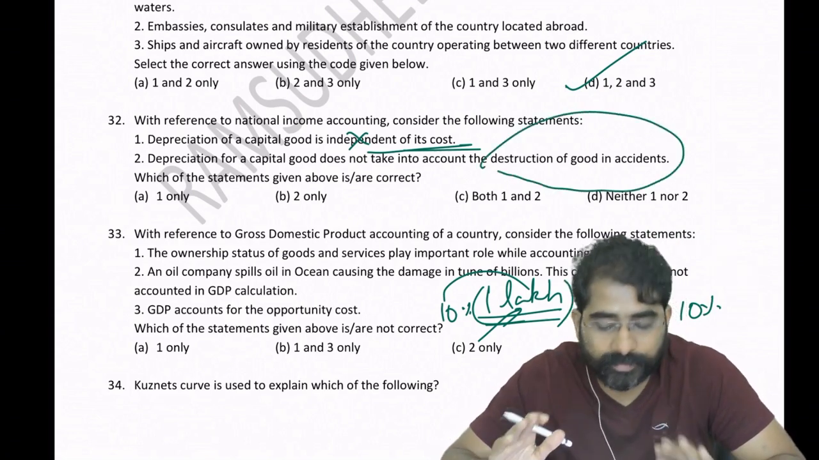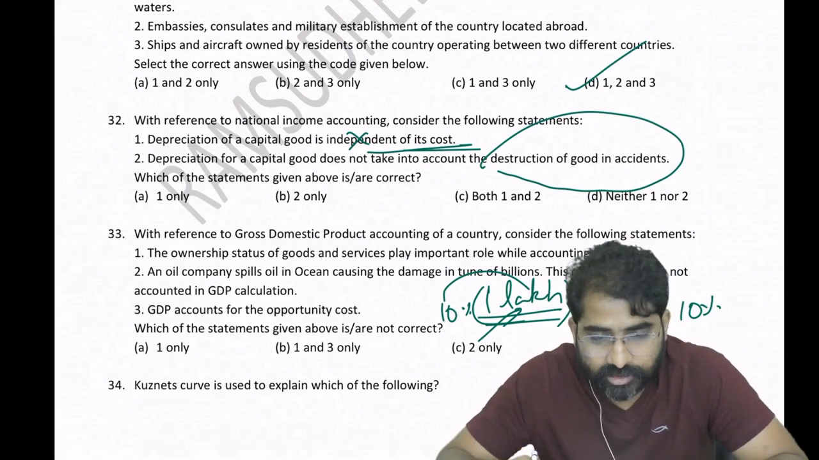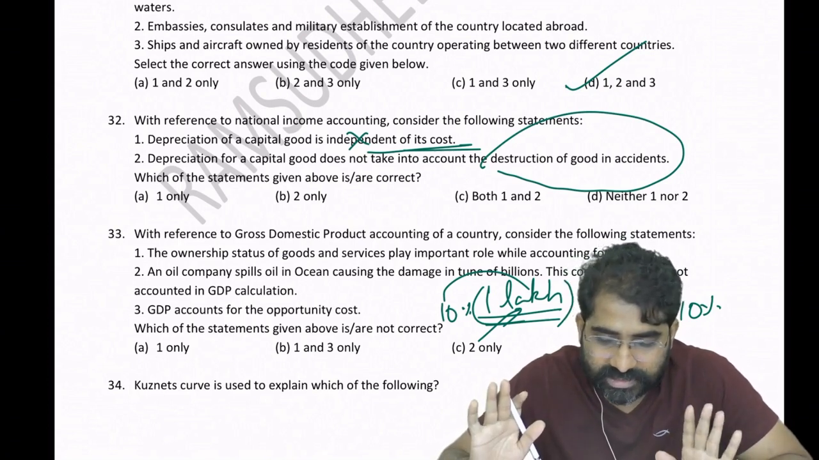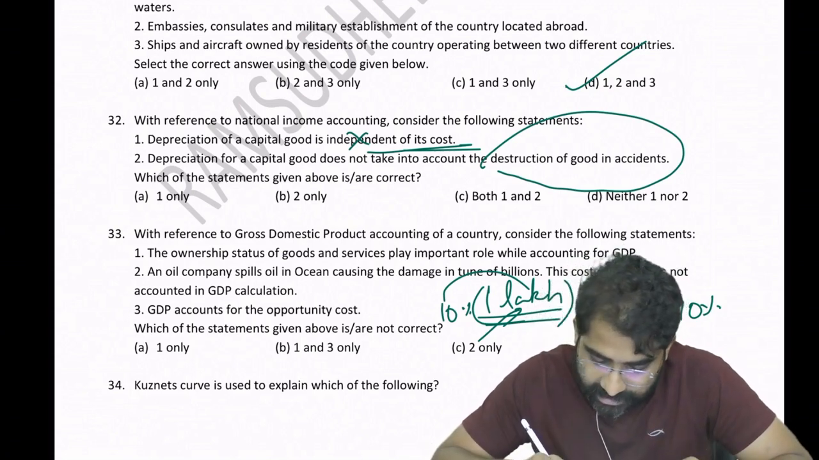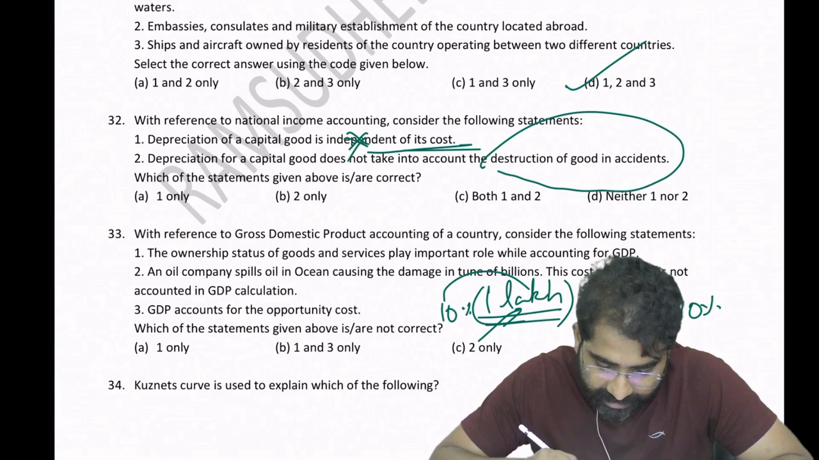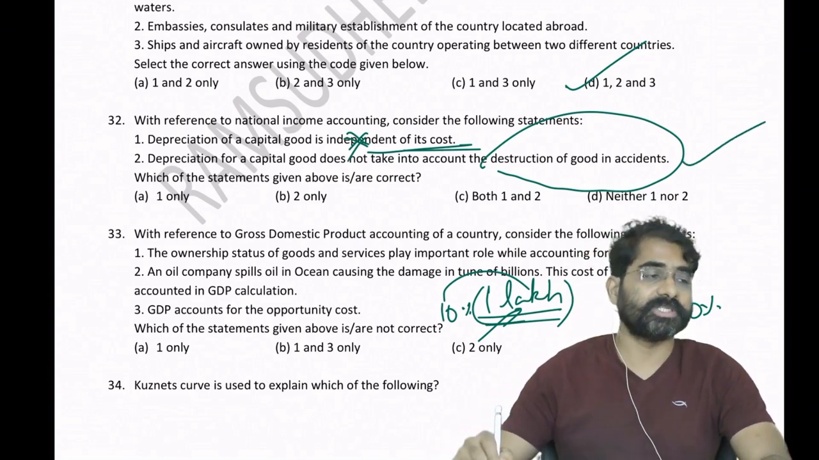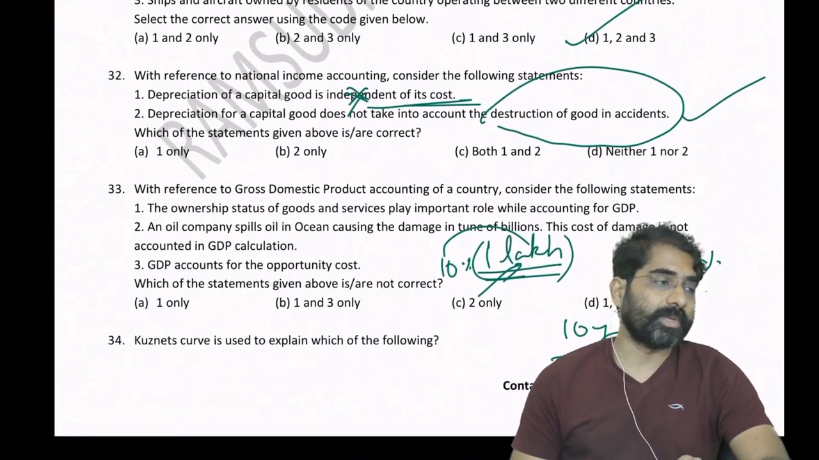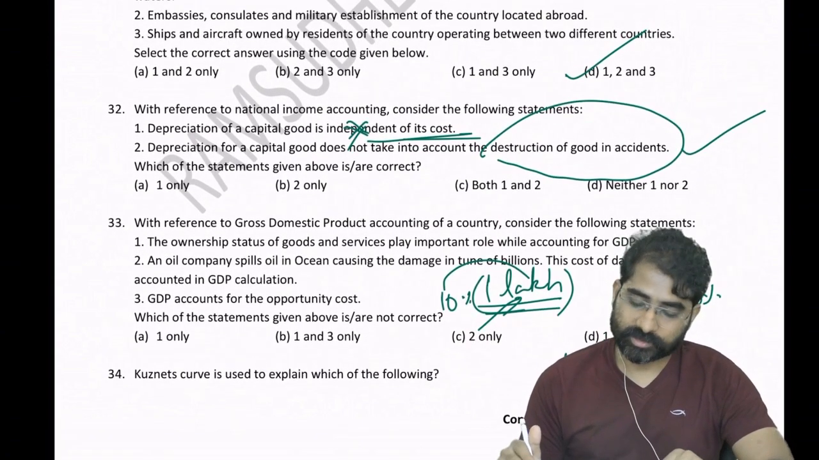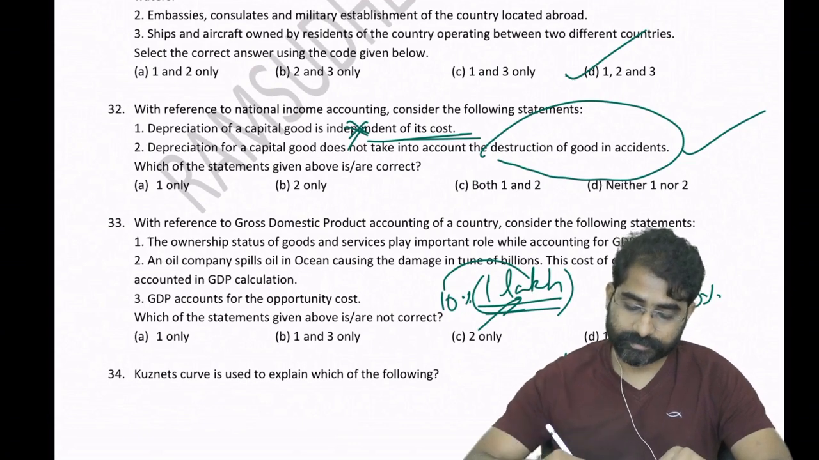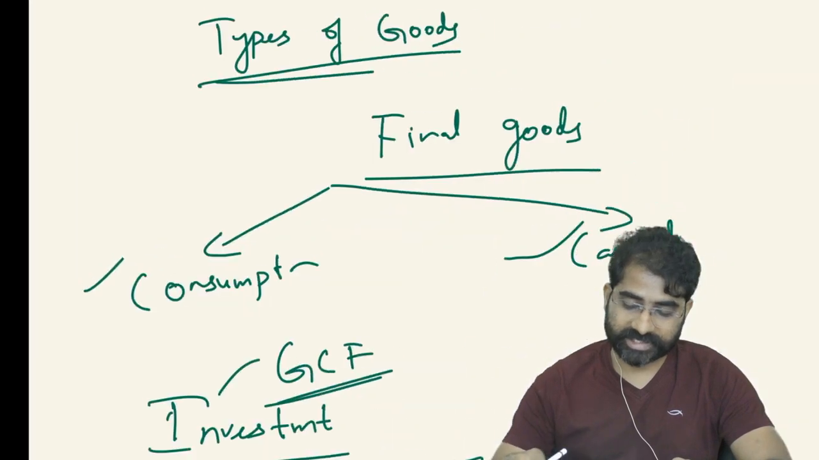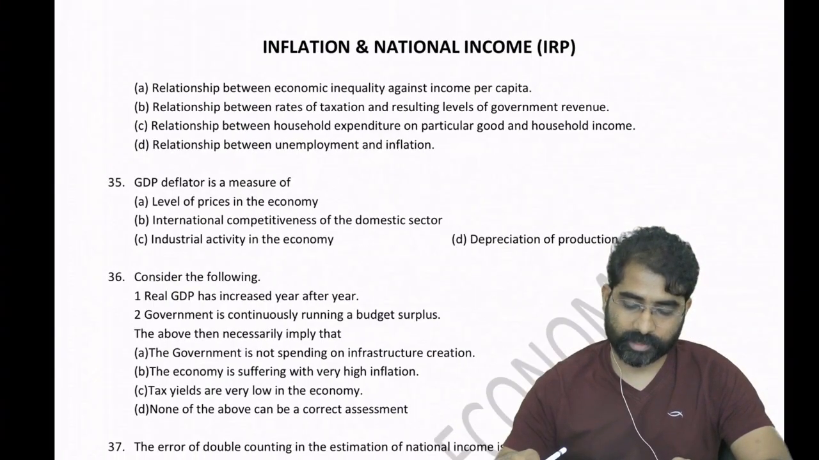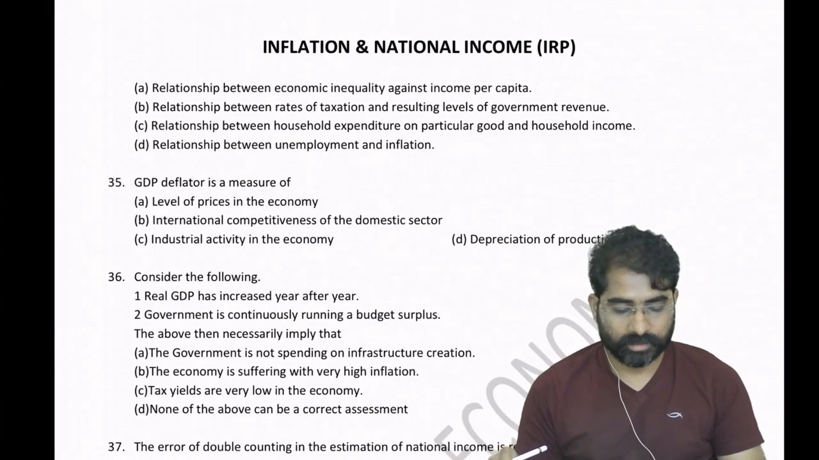Yes, in a normal process, the lifespan of the machine is 10 years. So if there is a tsunami and all, that is not taken into consideration when I am calculating depreciation. So yes, depreciation is dependent on cost. The statement that depreciation does not take into account the destruction is true. It will not take into consideration abnormal situations, on a normal course. Clear? So the answer for this question should be very good. Now go to the Kuznets curve. Yesterday I explained the Kuznets curve, so there should not be any problem for you to mark this question.